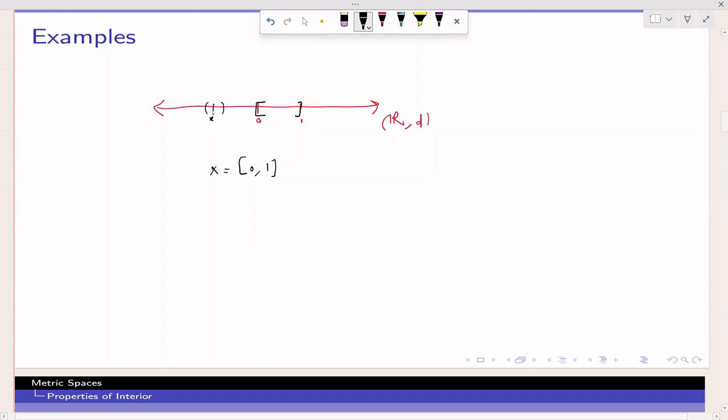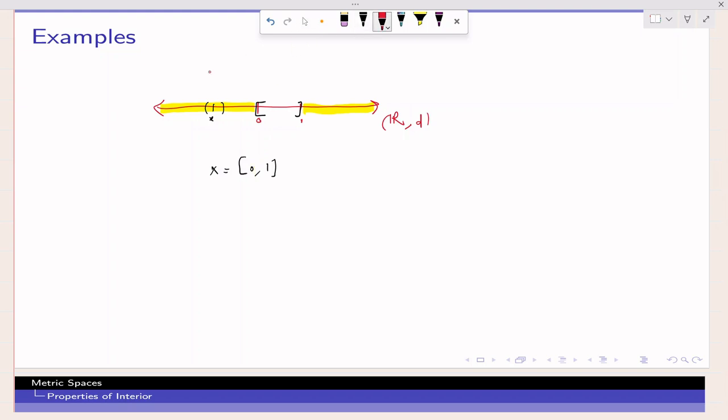So these points cannot be interior points of this set. You have to exclude all the points outside the interval, because you can find an interval completely outside the given set. Now we have to focus on the points which are inside the given set.